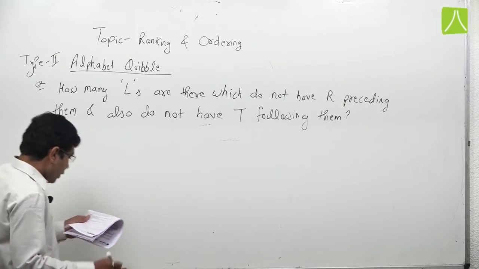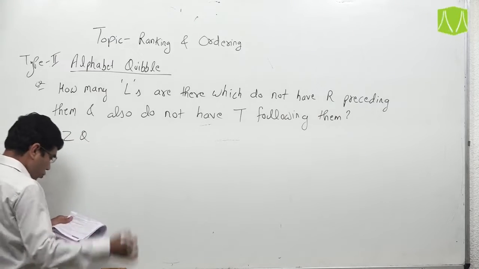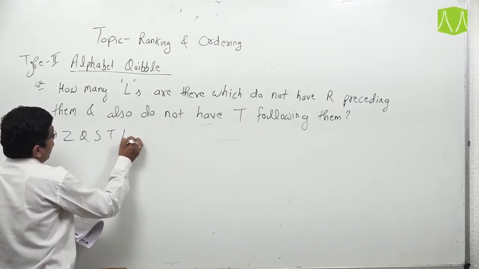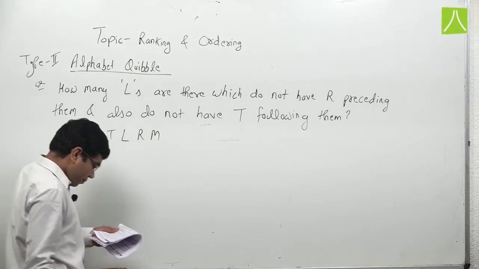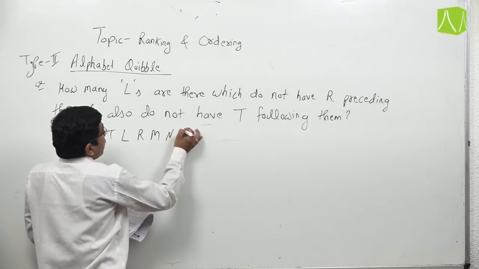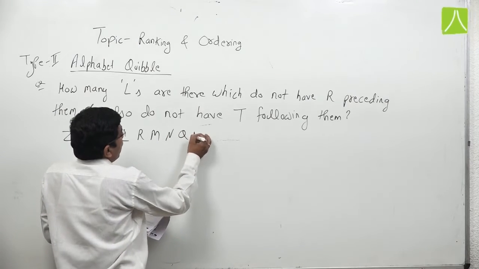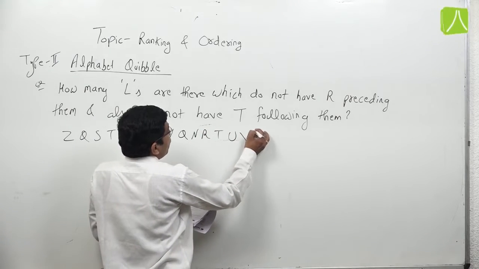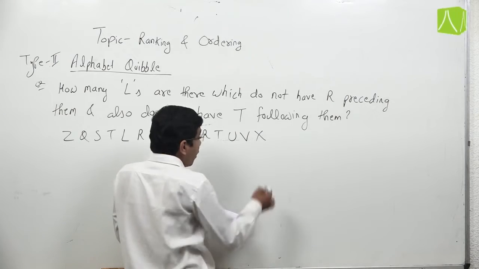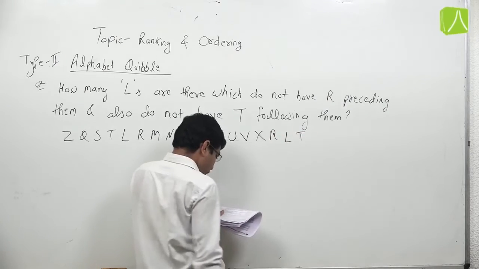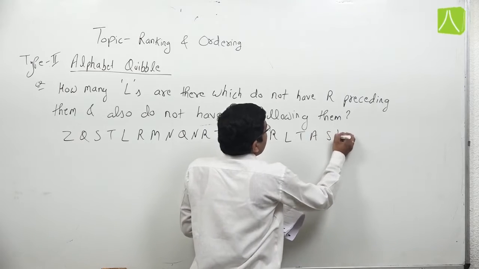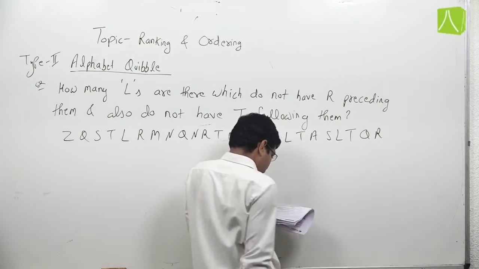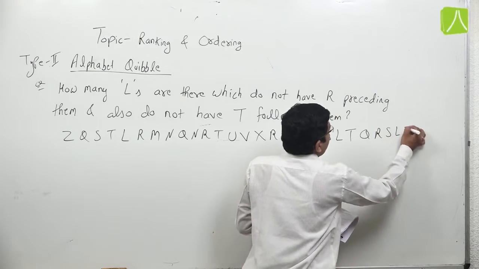The alphabet series is Z, Q, S, T, L, R, M, N, Q, N, R, T, U, V, X, R, L, T, A, S, L, T, Q, R, S, L, T.